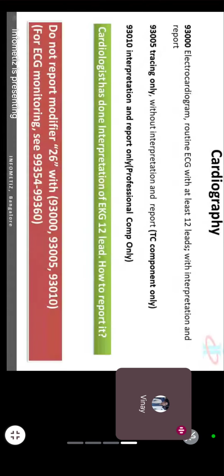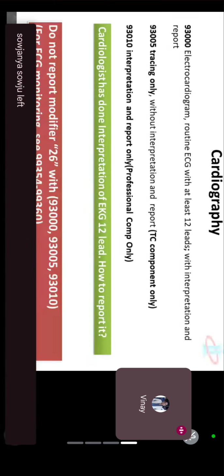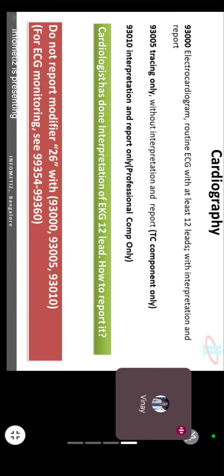So if you get a question for both, you have to pay the full payment. Right? If you get a question only for the technician, report 93005, only $30 will be paid. No need to use the 26 modifier. As of now, I will share this slide. Please remember, once we go to radiology, you will remember this about the 26 modifier.